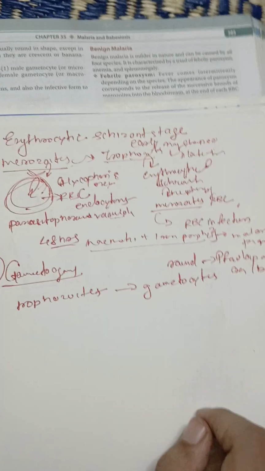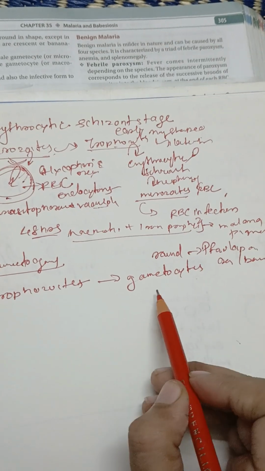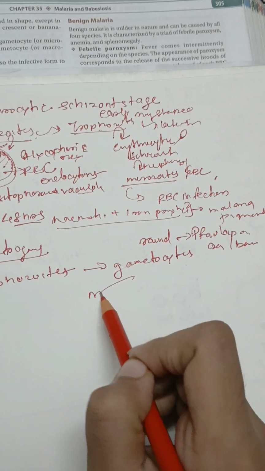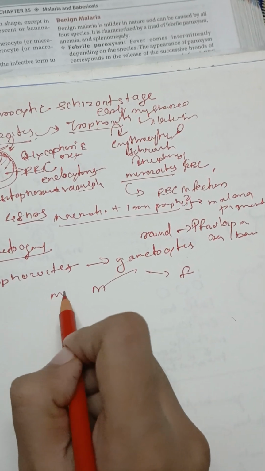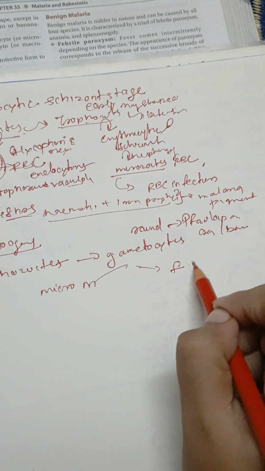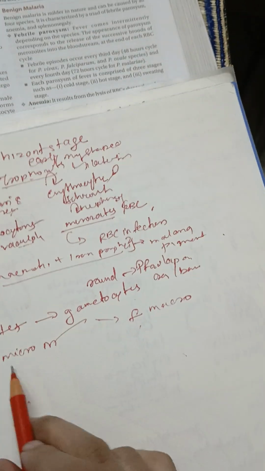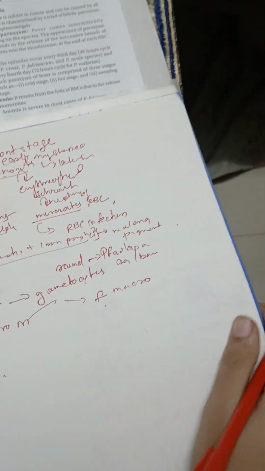Now this gametocyte has two types, male and female gametocyte. Male gametocytes are also called microgametocytes, and female gametocytes are called macrogametocytes. They are the sexual forms as well as the infective form for the mosquito.